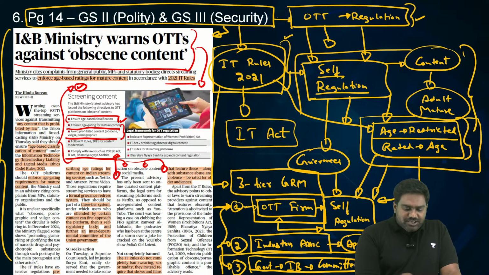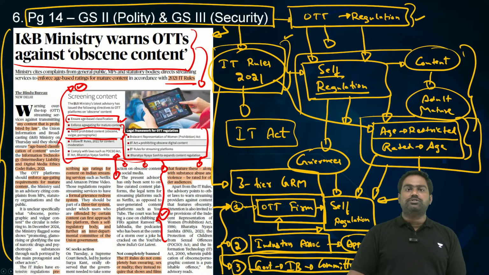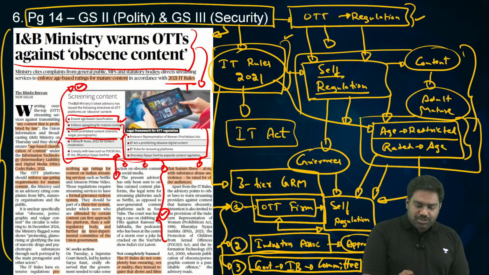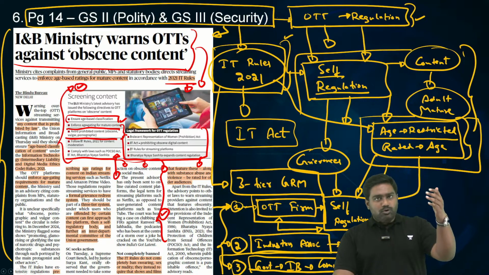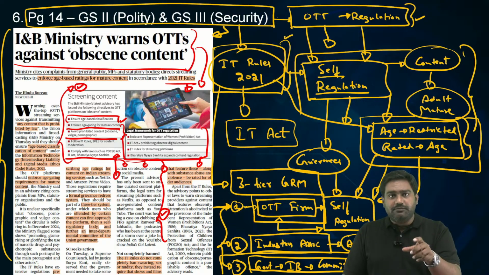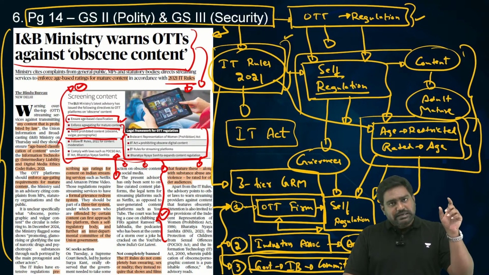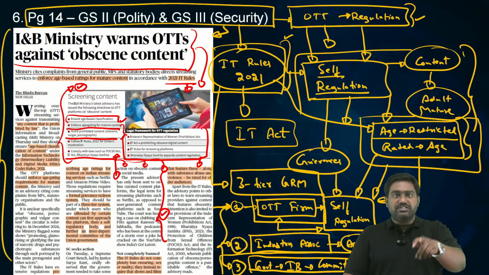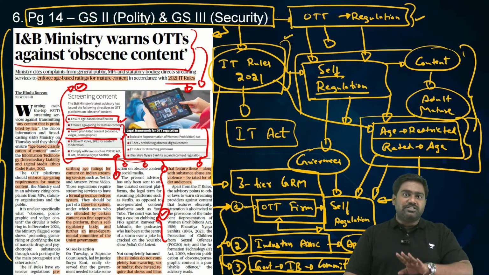Yes, obscenity needs to be flagged, but when it comes to artistic format, let the audience decide whether they want to watch this or not. Adult audience, they have a right to decide whether they want to watch something or not. That's why you give them a prior warning at the start regarding what kind of content is present. If you've seen on OTT platforms, at the start, disclaimers are given that there is drug abuse shown in this movie, or there is sexually explicit content, nudity in this movie, or gore and violence present in this movie.